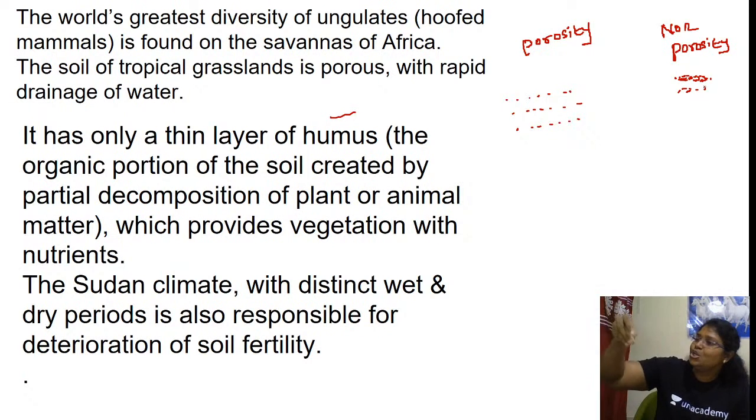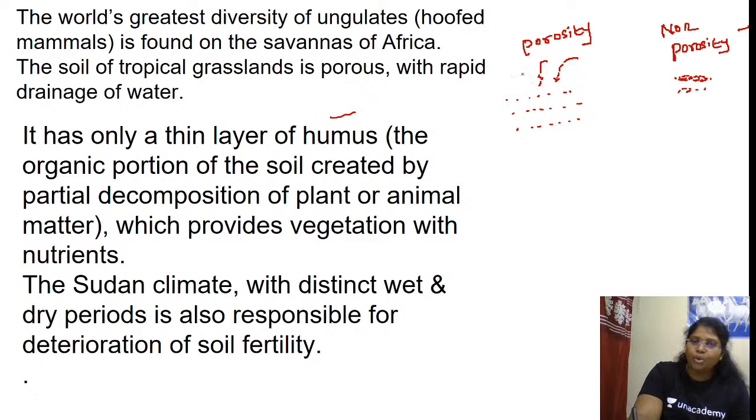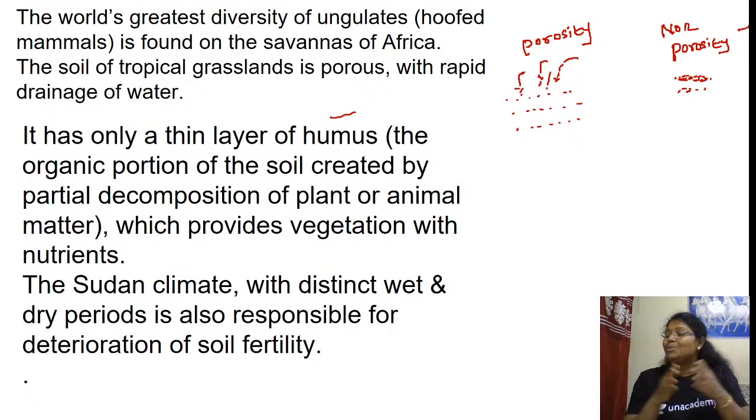Sandy soil is loose, isn't it? If you allow it to flow, you can see the free flow of the soil, isn't it? The sandy soil, if you pour a glass of water, what will happen to the water? Just imagine I am pouring the water. By the time you turn this side, all the water has got absorbed. Yes or no? The water is lost because it got absorbed by the sandy soil, because the pores, the spaces in between the sand particles, are large. Bigger pores and wider space.